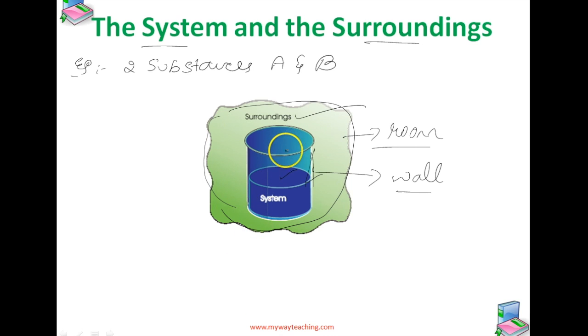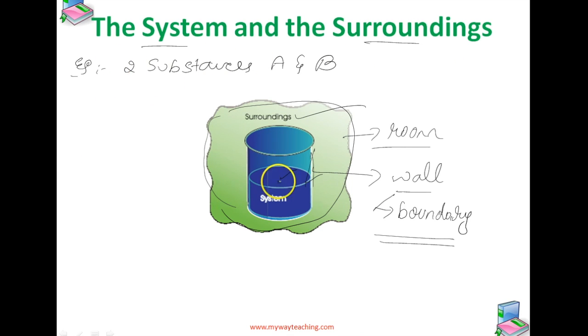The wall that separates the system from the surroundings is called the boundary. This is designed to allow us to control and keep track of all movements of matter and energy in or out of the system.